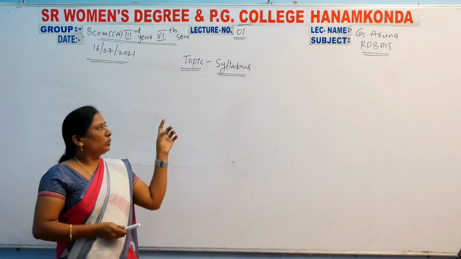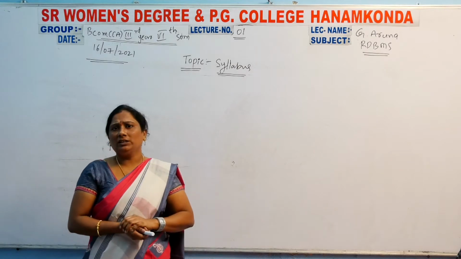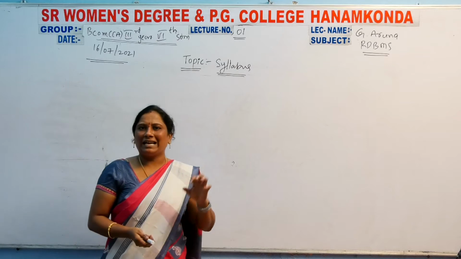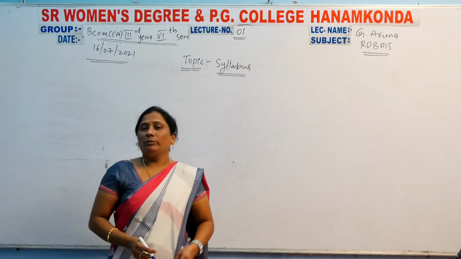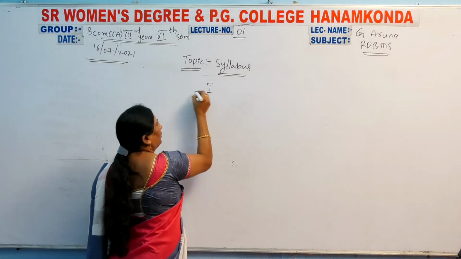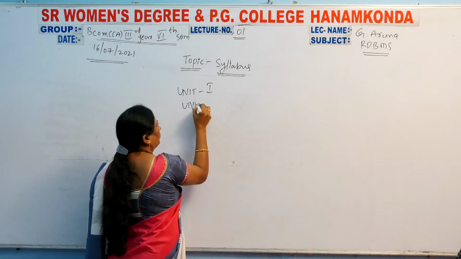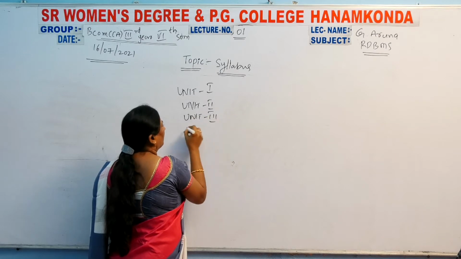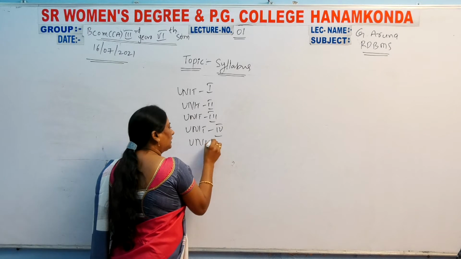How many units are there? Our subject has 5 units in the syllabus: Unit 1, Unit 2, Unit 3, Unit 4 and Unit 5.